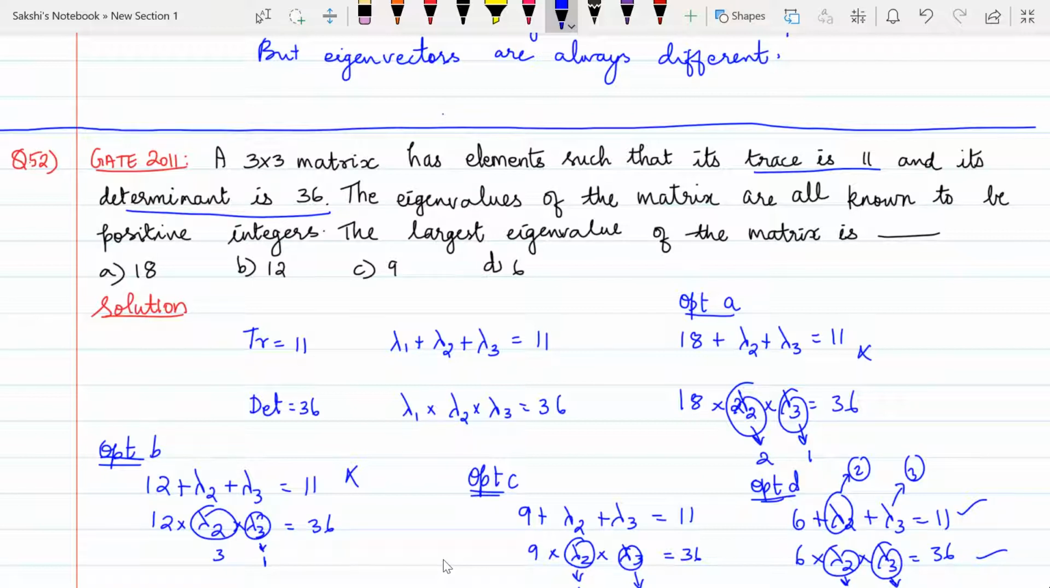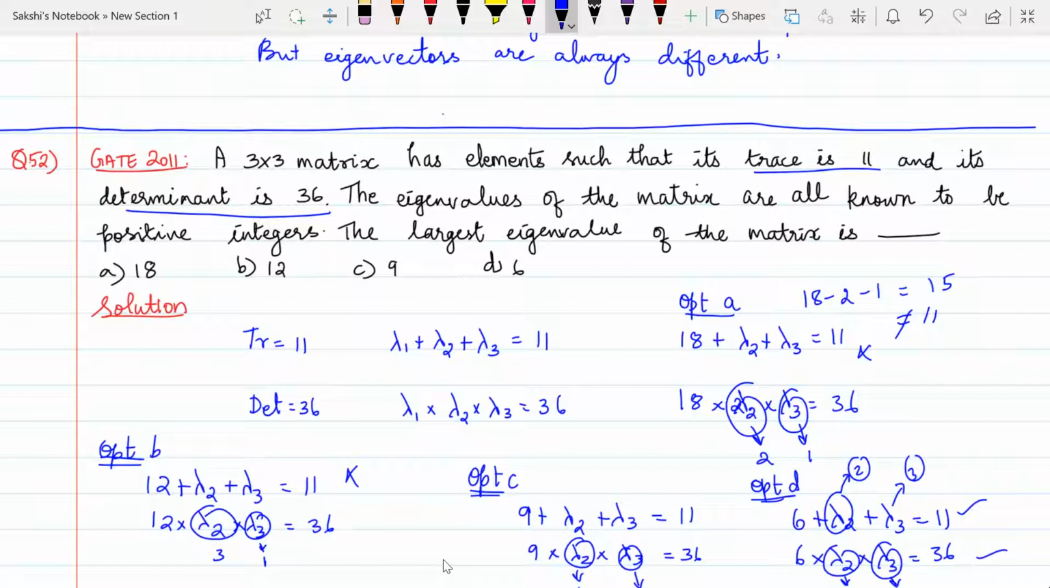Like 18 into minus 2 into minus 1, it can give me plus 36. Similarly, if I use the same minus 2 and minus 1 in the trace part, I get 18 minus 2 minus 1, which is equal to 15. Therefore, it is not equal to 11. So, option A will not satisfy.